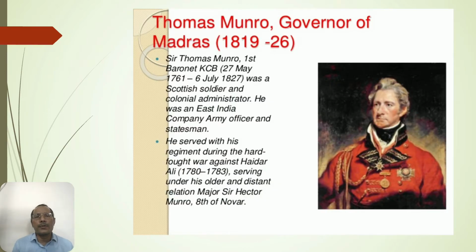Now, who was Thomas Munro? He was the governor of Madras from 1819 to 1826. Sir Thomas Munro, born 27th May 1761, died 6 July 1827, was a Scottish soldier and colonial administrator. He was an East India Company army officer and a very great statesman, as the RYOTWARI system was implemented by him all over South India, and to a larger extent this was a very successful way of collecting revenue by the British East India Company.